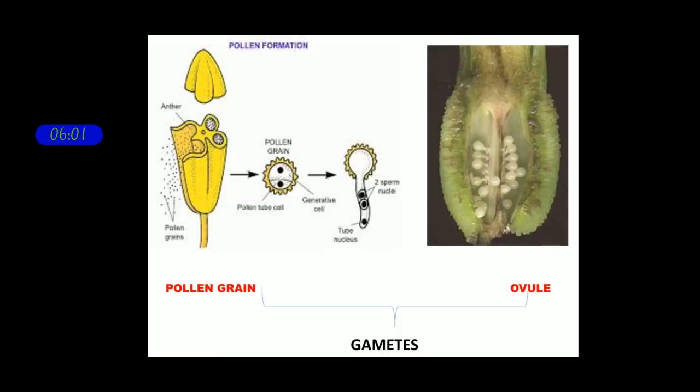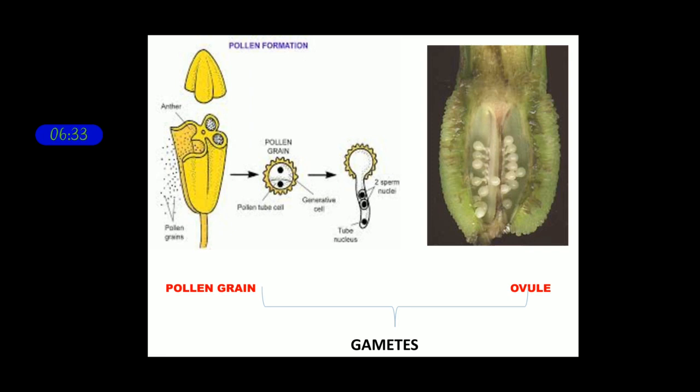You can observe the pollen grains in the anther, that is the stamen, which consists of the anther, and the anther produces pollen grains. They are the male gametes in the flower. See here, you can see the ovary, and the ovary consists of small bulb-like structures. They are called ovules. Those ovules act as female gametes. So these two are called gametes.